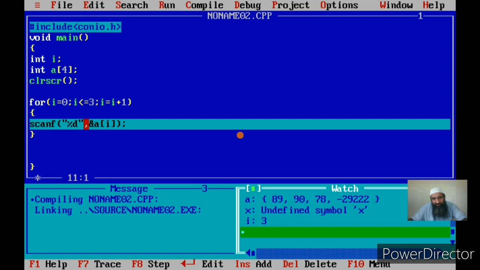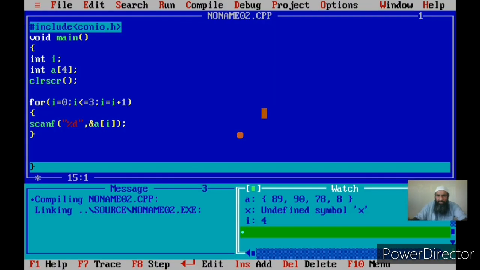So this scanf is being used to input the different array elements, and the meaning of this scanf changes because of this I. And if you remember the programs before this, where I gave the index as a constant, for the next scanf I had to give a different constant. But here the same scanf can be used to input.